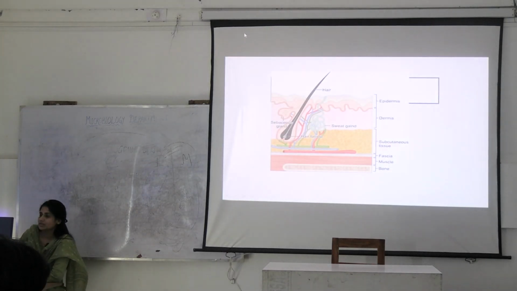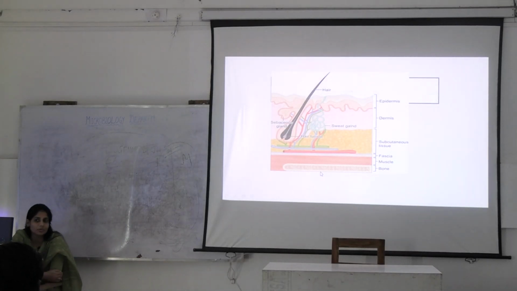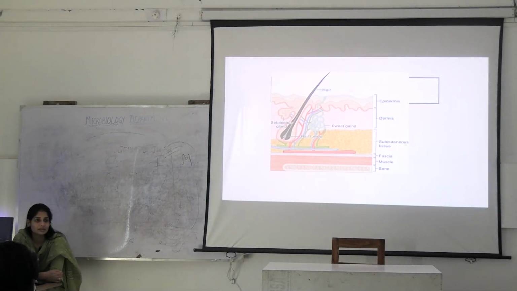So this is the anatomy of the skin. Skin is the largest organ of the body. What is the internal largest organ of the body? Huh? Liver. And overall? Skin. So skin has epidermis. How many layers are there in the epidermis?